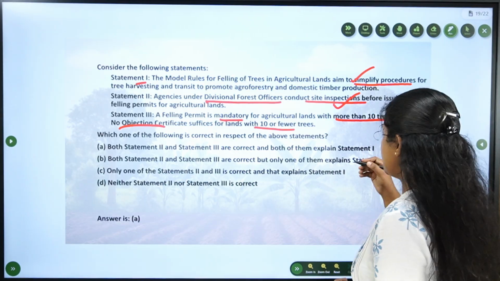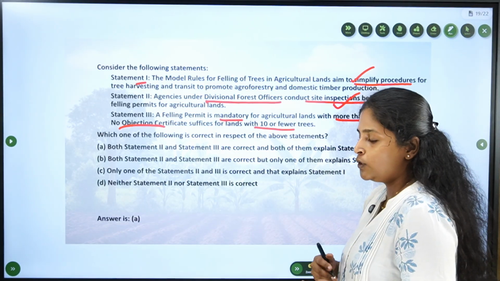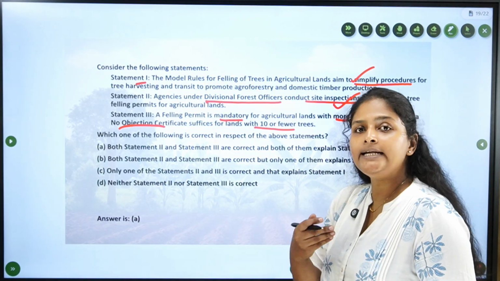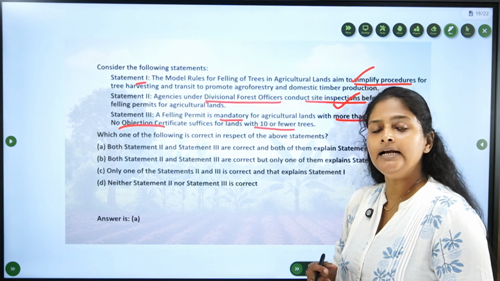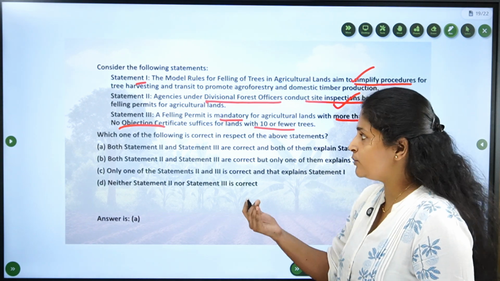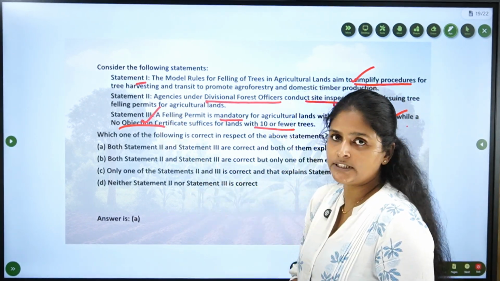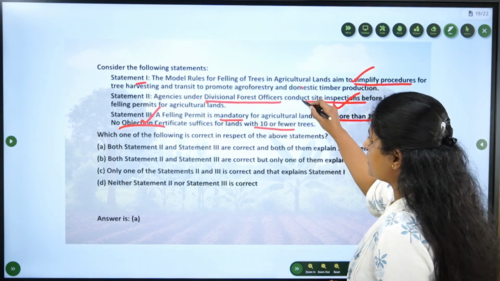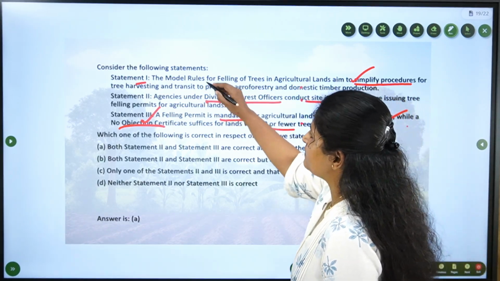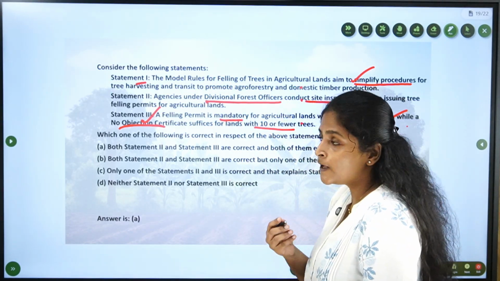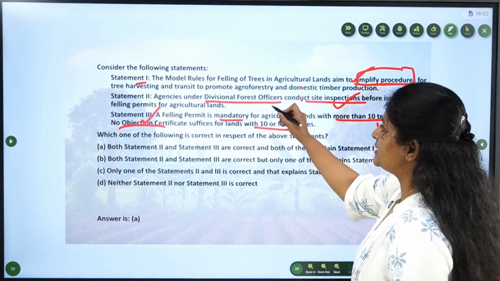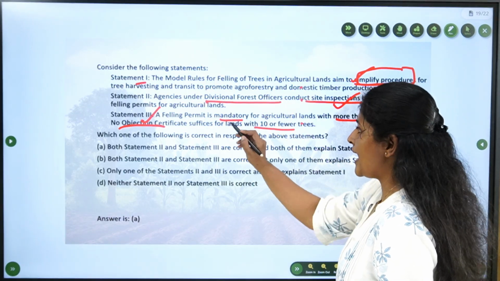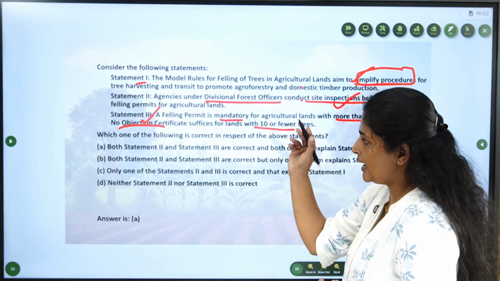That is also right. If you have to fell more than 10 trees, only then do you need to get the permission. If the number of trees is less than 10, there is no need for permission, but you need to get a NOC, no objection certificate. So all these statements are correct. Whether these explain the first statement? Yes, because that simplified procedure is this agency inspection and this permit. So the answer will be